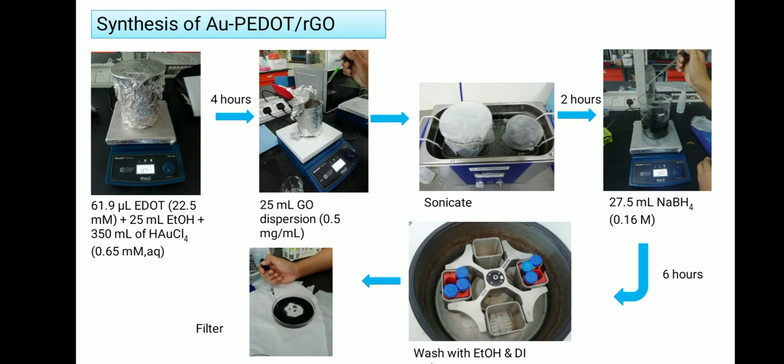The solution was centrifuged using ethanol and deionized water. Dropper was used to remove excess deionized water. Finally, the precipitate was dried at 60 degrees Celsius for 12 hours.